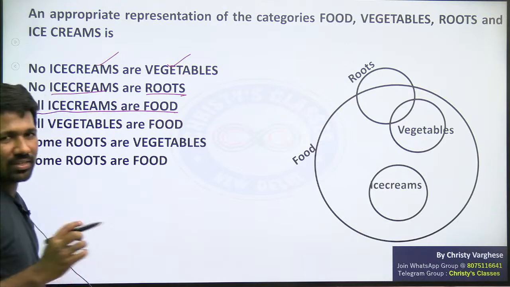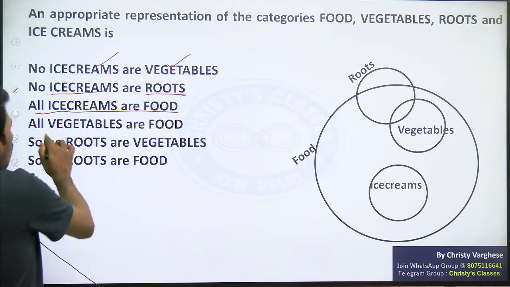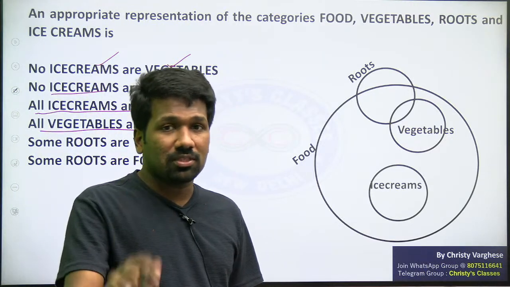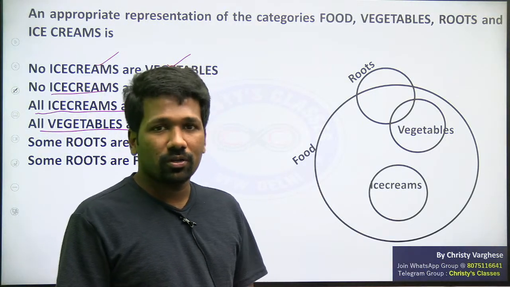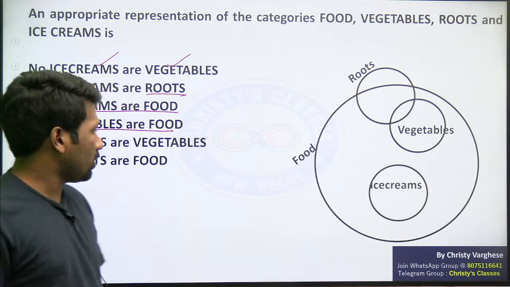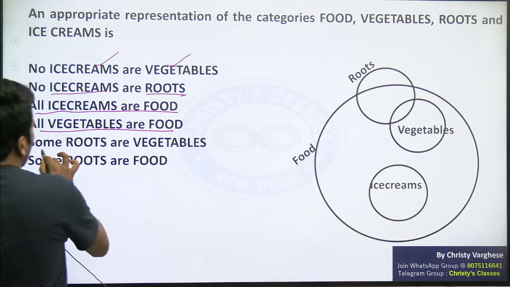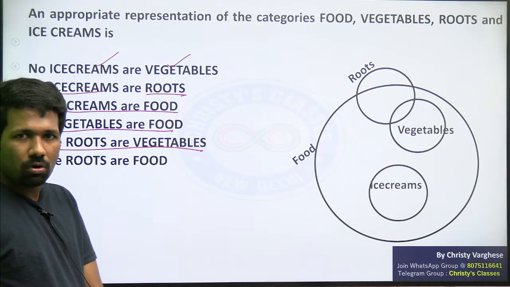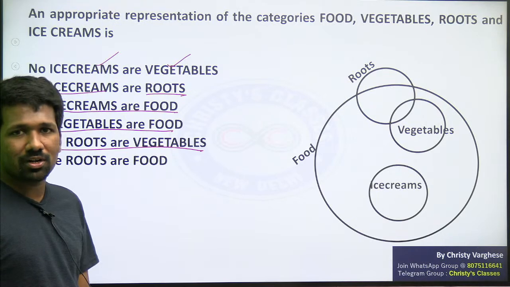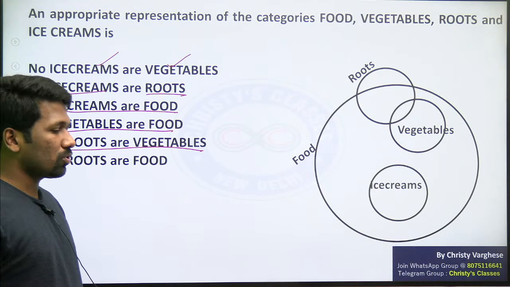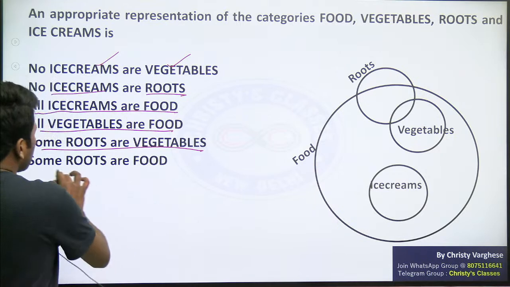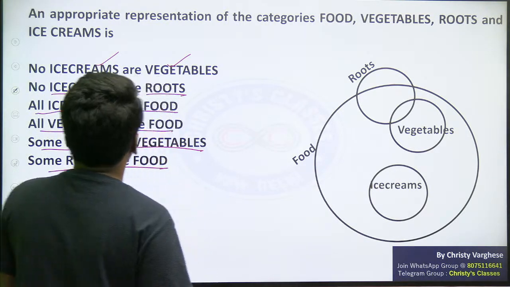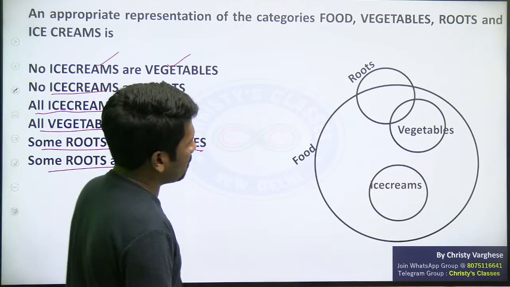All ice creams are food. Ice cream is a food. So all ice creams are food. All vegetables are food. I have explained these Venn diagram type of question many times in my Venn diagram lectures. Check it out. So how to use the syllogism idea you should be clear about. Some roots are vegetables, na? Some roots are vegetables, some roots are not vegetables. Not all roots are vegetables, or not all vegetables are roots. Some vegetables grow not on roots. So some roots are food. Some roots are food, some roots are not food. So all these conditions satisfying Venn diagram, whichever it is, should be the answer.